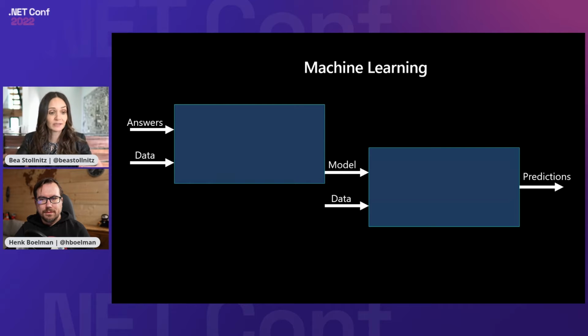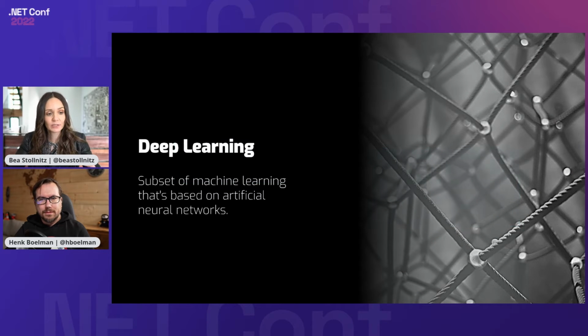So next I want to talk about deep learning, because the demo that we're going to be seeing is going to be using deep learning. So what is deep learning? It's a subset of machine learning that's based on artificial neural networks. So again, this is a subset. What else is there in machine learning other than deep learning? Well, there's statistical learning, there's genetic programming, there are many other techniques that are still very much in use today. But deep learning seems to be getting a lot of attention lately.